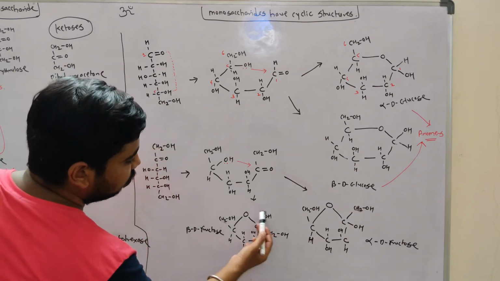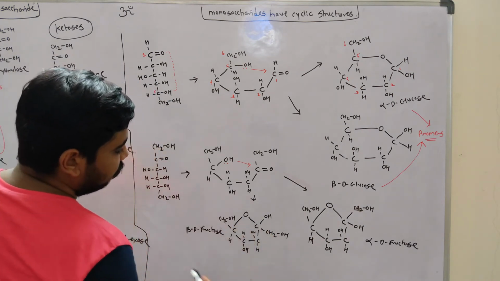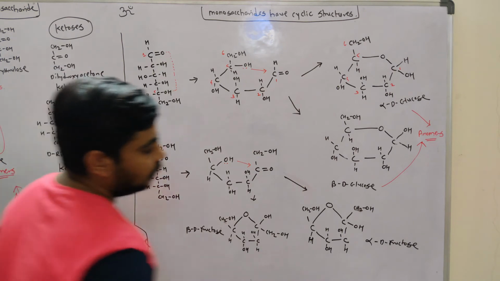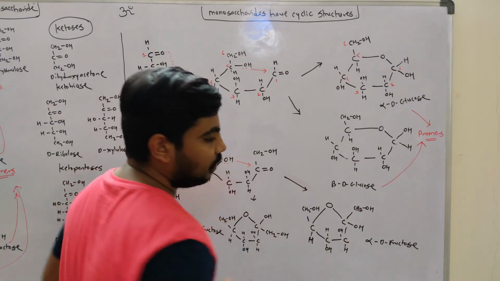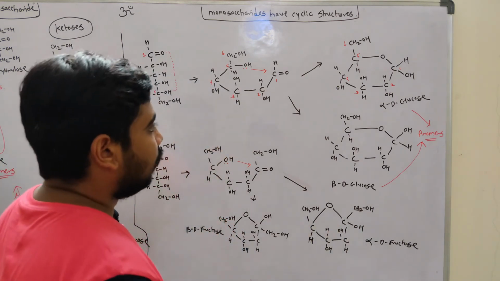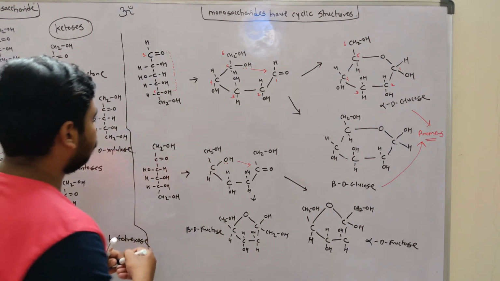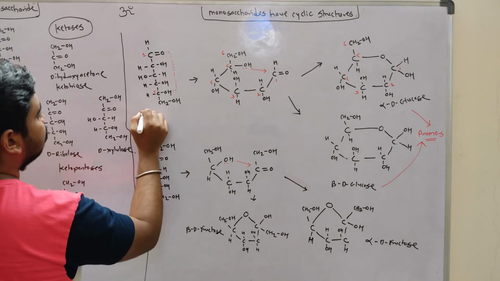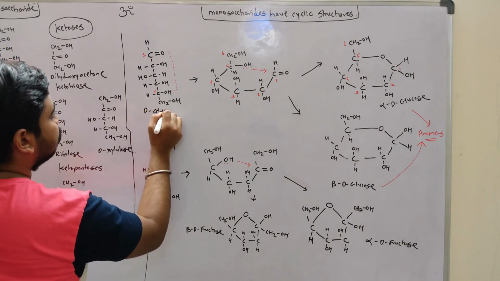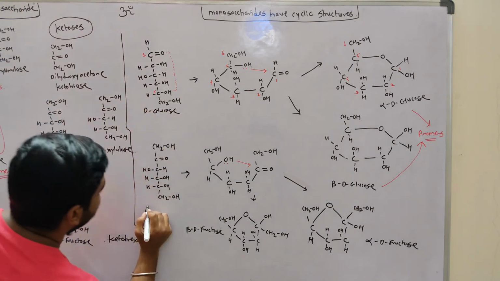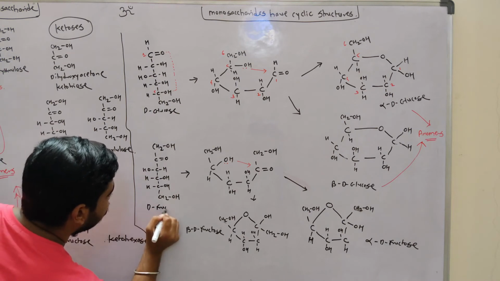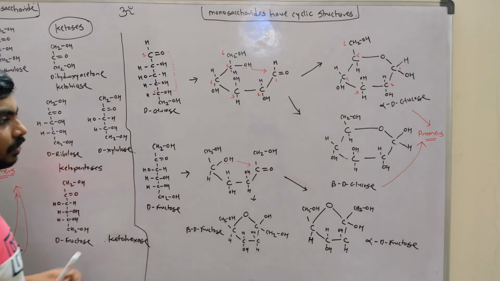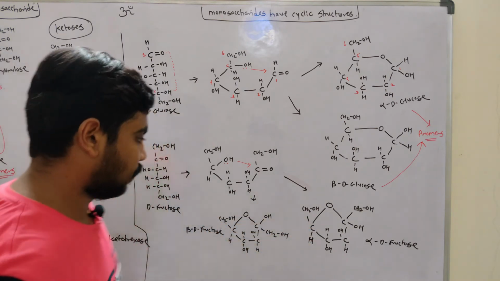So its OH is upside towards this oxygen, so it is beta D fructose. This OH is downside, so this is alpha D fructose. So this is how the fructose forms cyclic structure. This is D glucose, this is D fructose. Okay, this is how they form the cyclic structures.